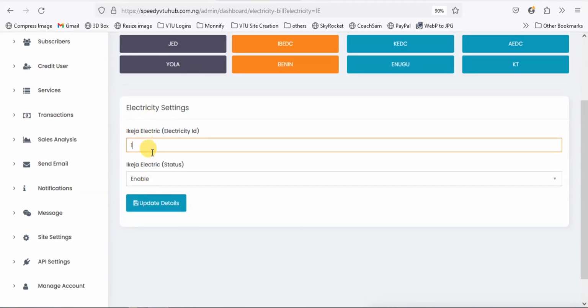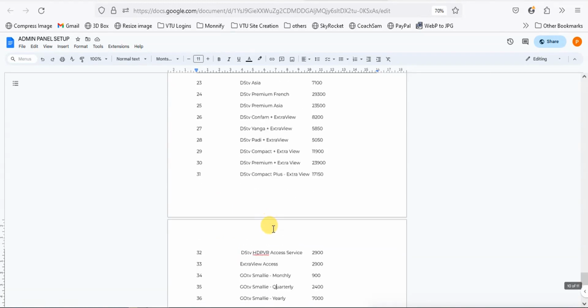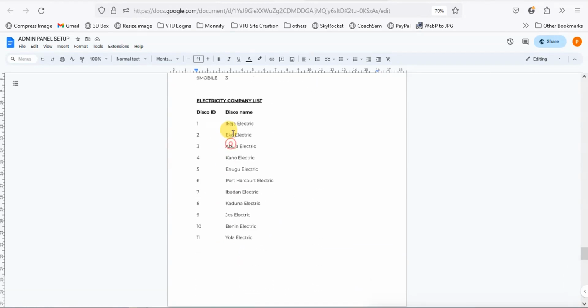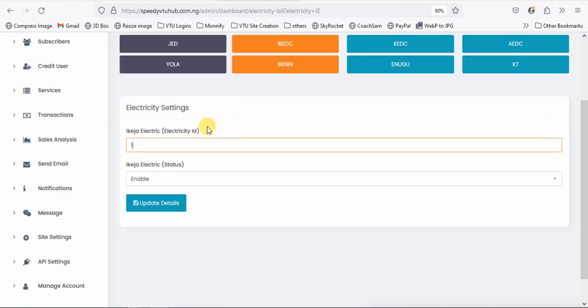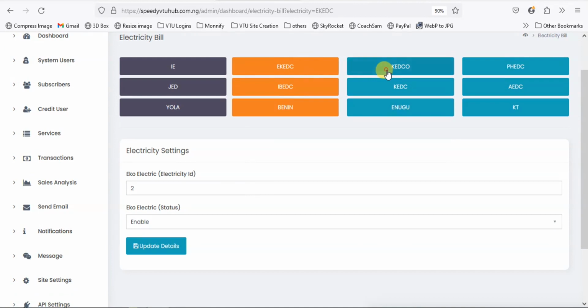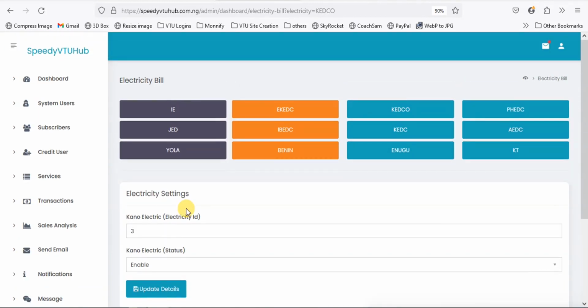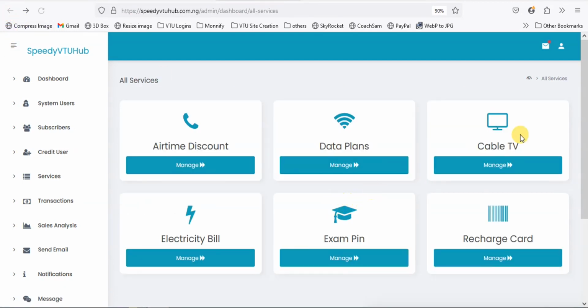Then the plan ID for Ikeja electricity, let me look at my list here. Ikeja is 1, as already set here. Eko is 2, I think. So just check through to be sure everything is set correctly. You understand? Then let's go back and see.